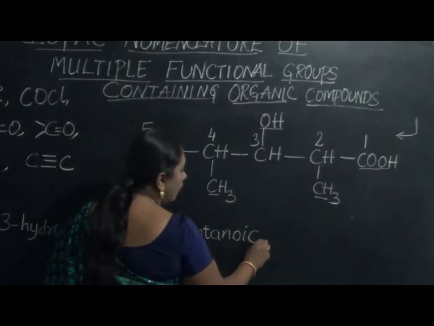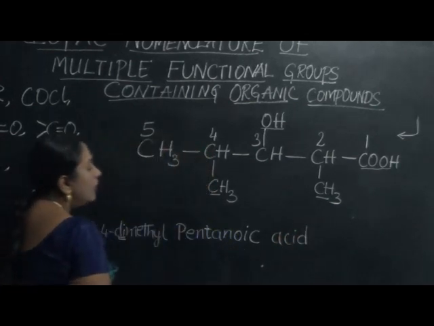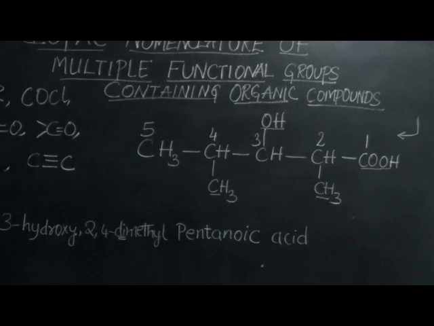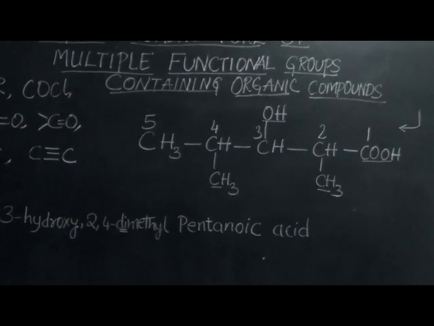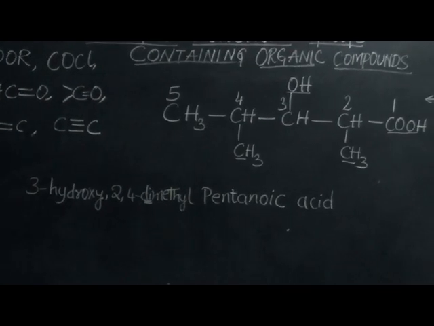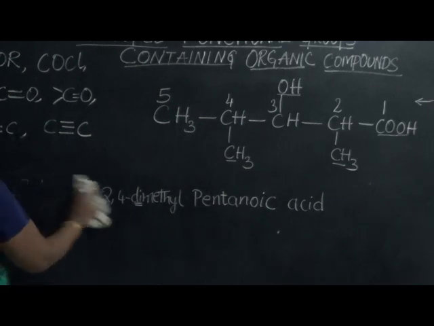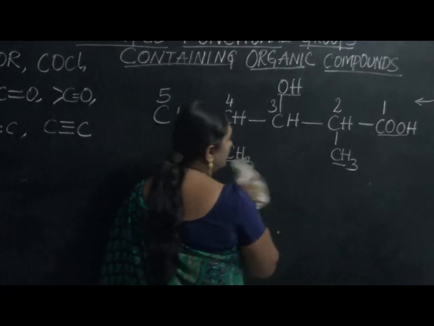I can also write this as pentan-1-oic acid. Whether I write 1 or not, still it means the carboxylic acid is present at the first position. Therefore, the name of this compound would be 3-hydroxy-2,4-dimethylpentanoic acid.